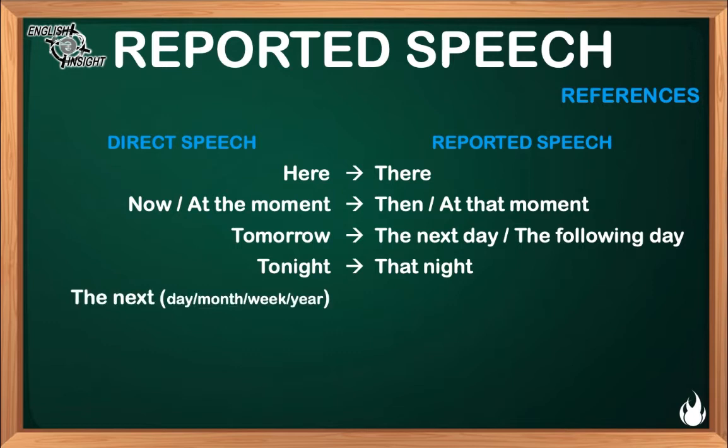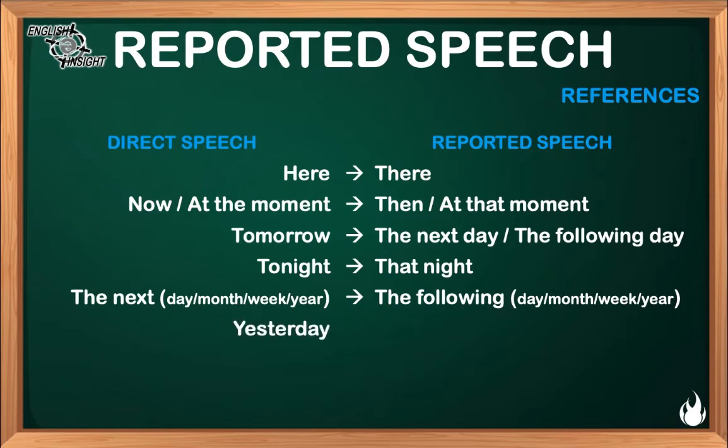The next day, month, week, or year will be reported as the following day, month, week, or year. Yesterday will be reported as the day before or the previous day.